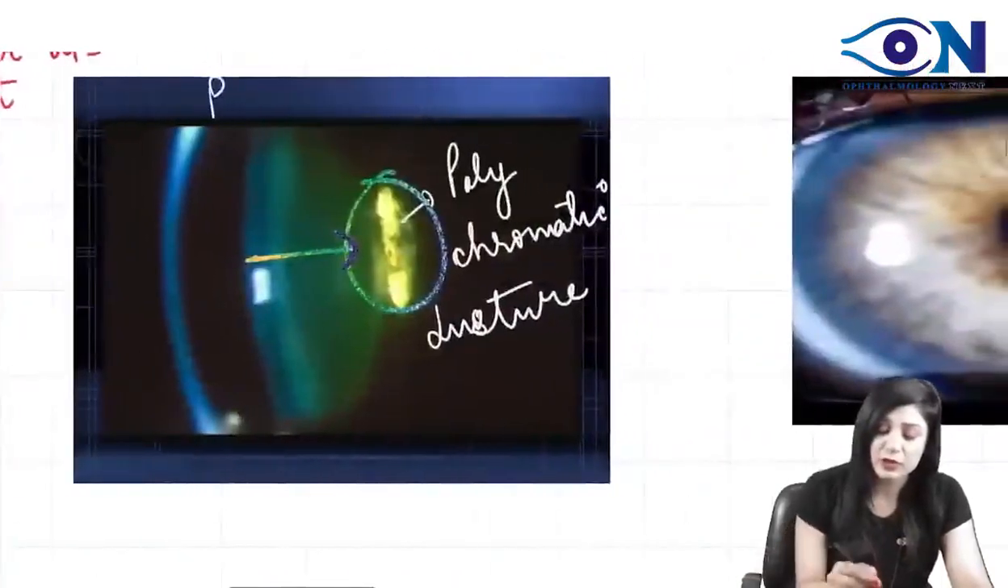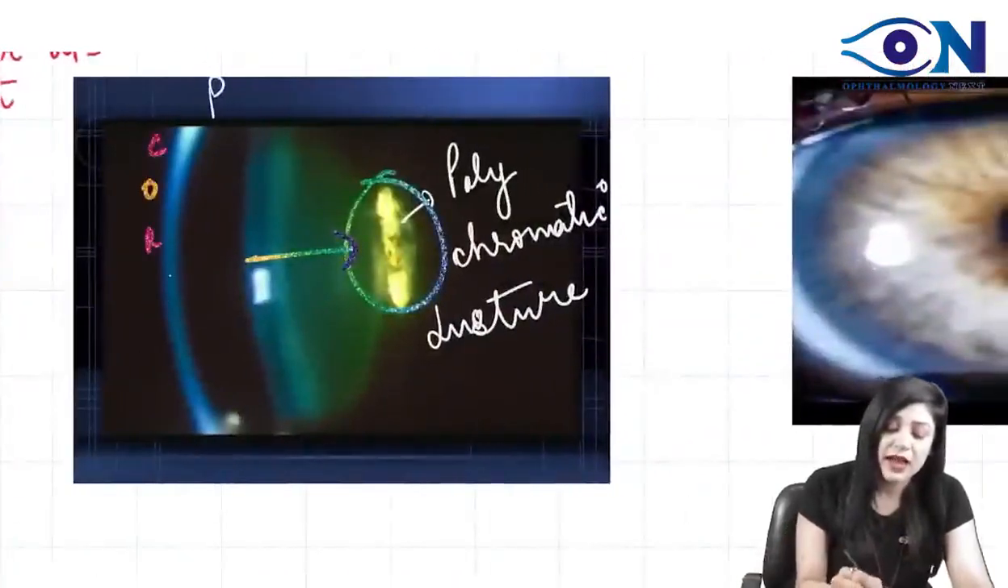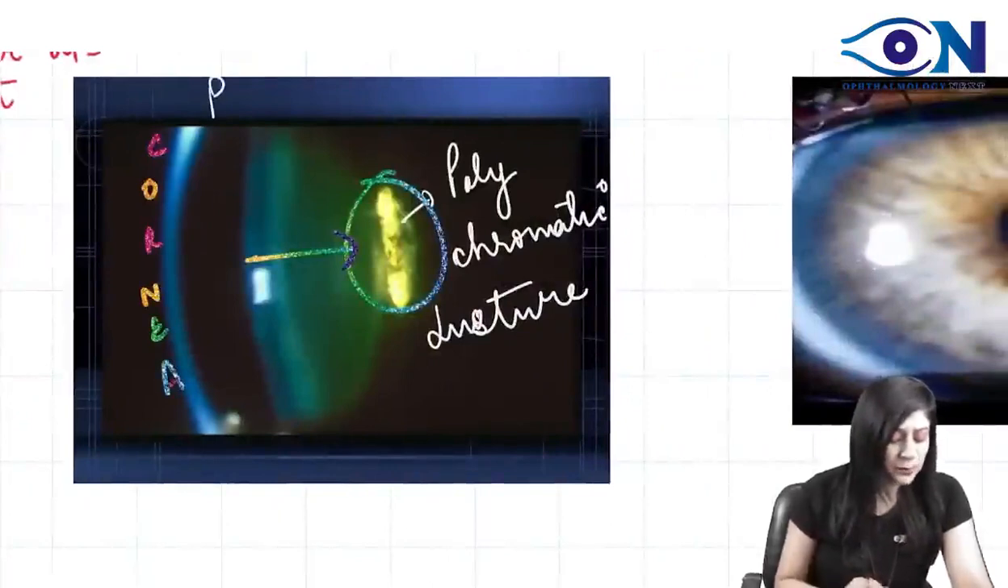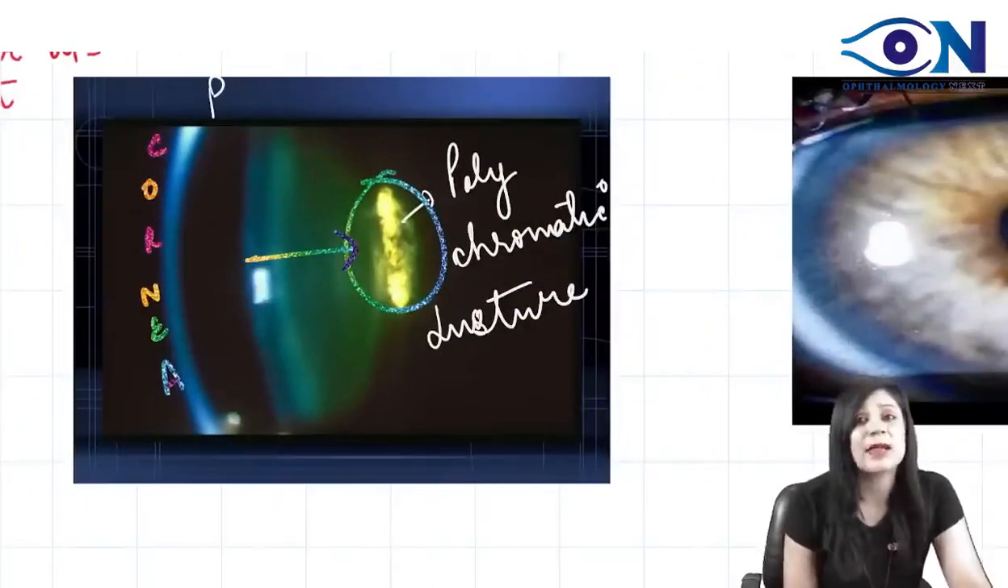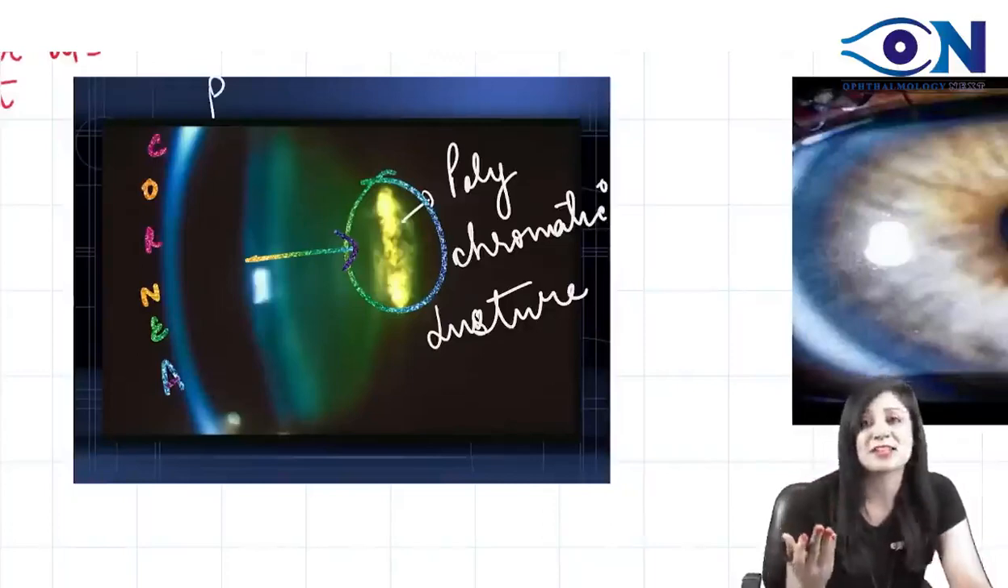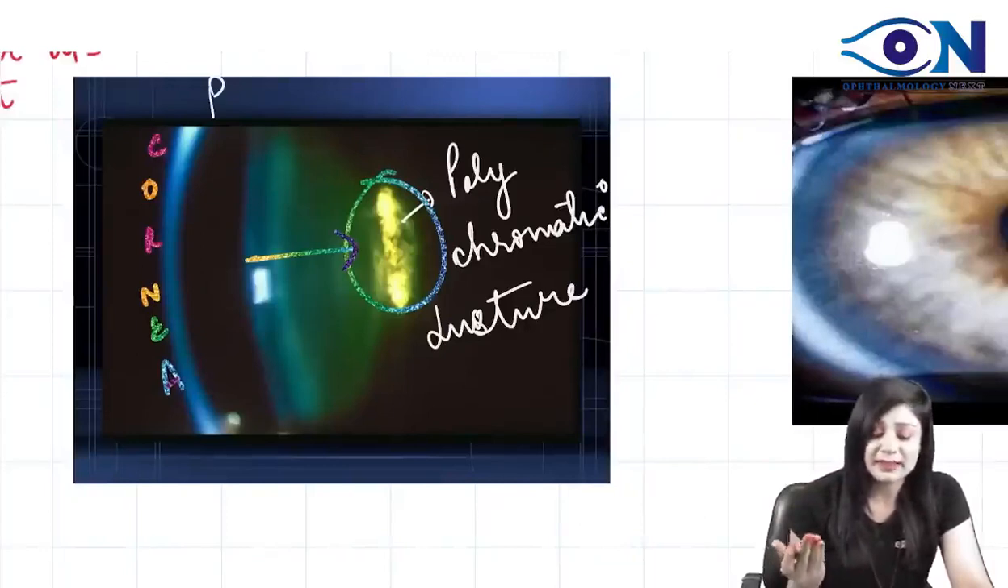You can see the location also. See, this is the cornea. I told you how to read the slit lamp image. It is not posterior polar, it is posterior subcapsular. Now another question, what is the typical appearance of posterior polar?